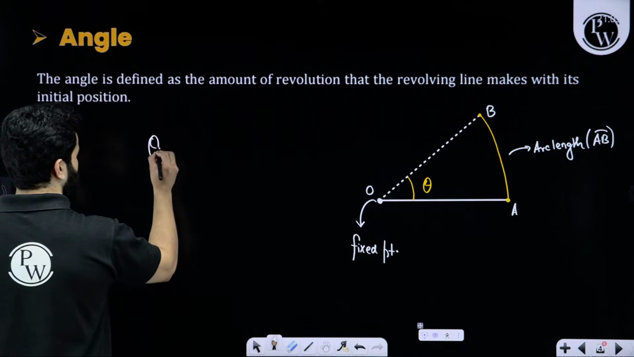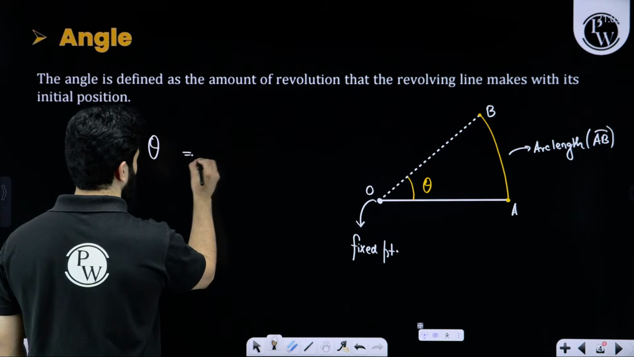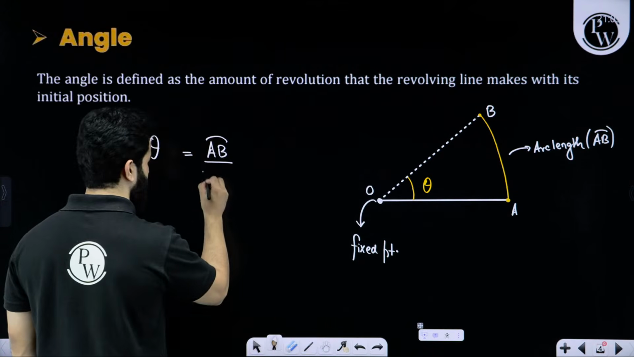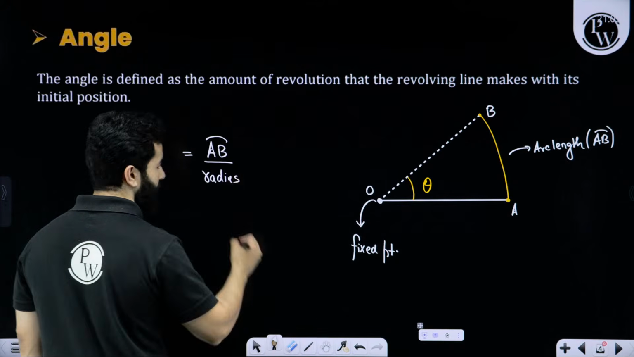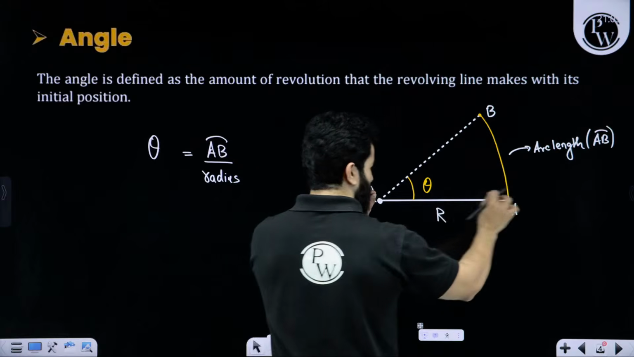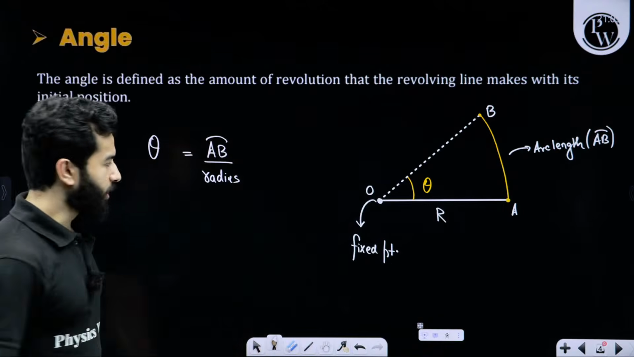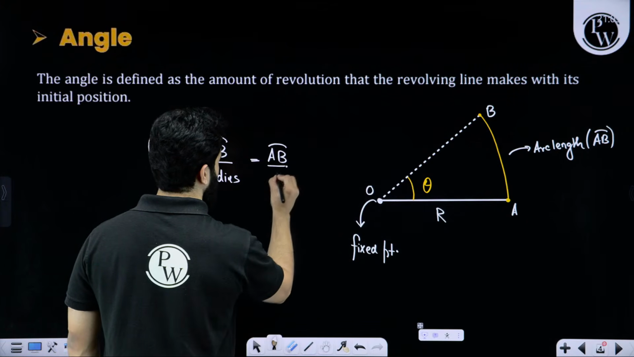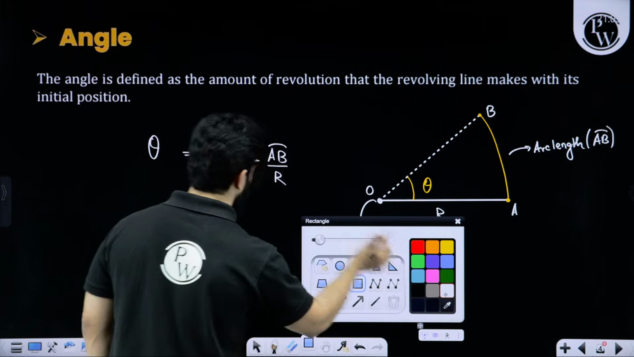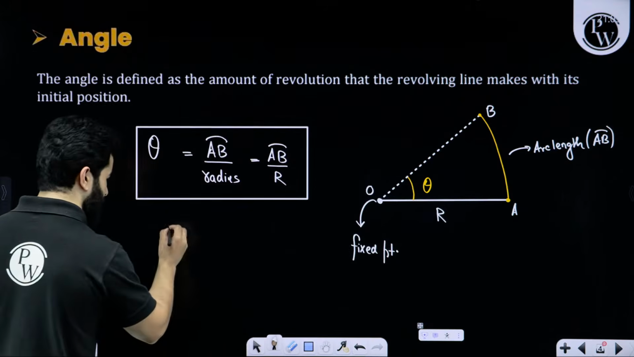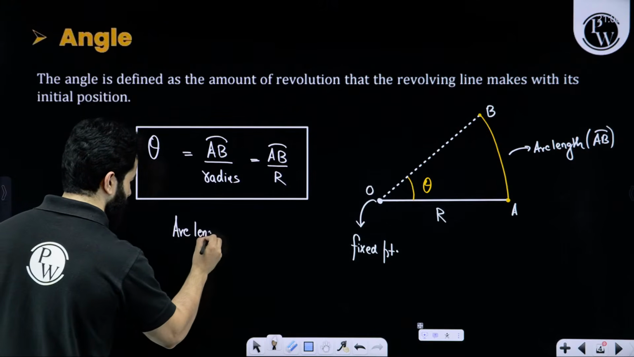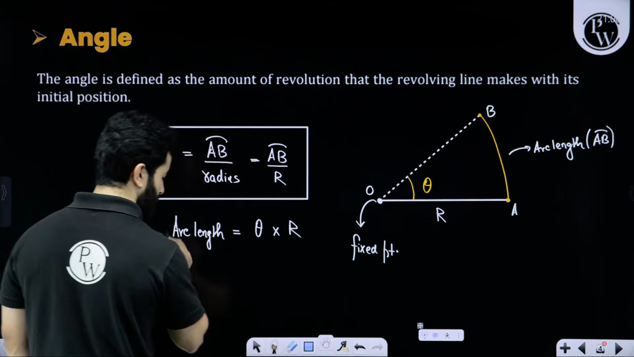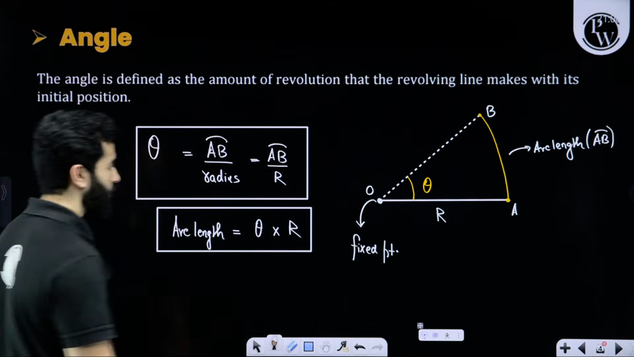So the formula for theta will be arc length divided by radius. Let's suppose the radius is r, that means the length of this line is r. So we are going to say theta equals AB divided by r. We can also say that arc length can be written as theta multiplied by radius, right?